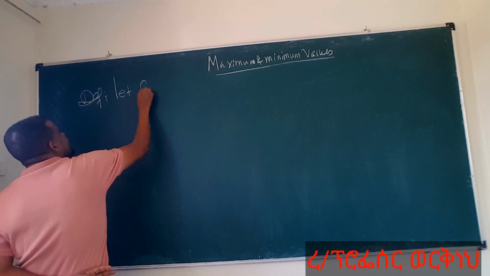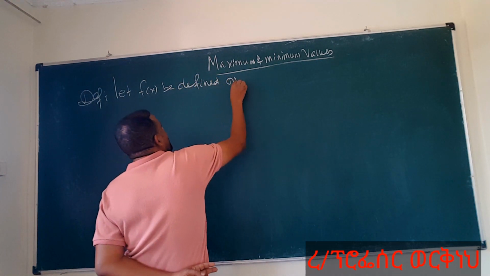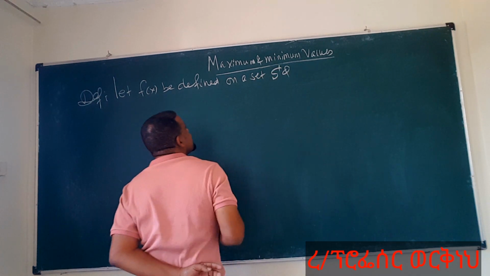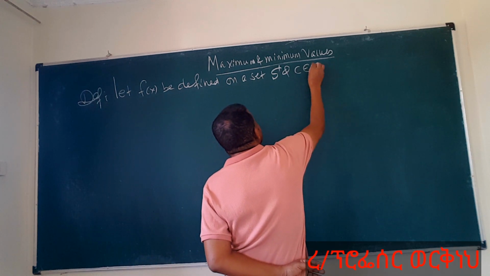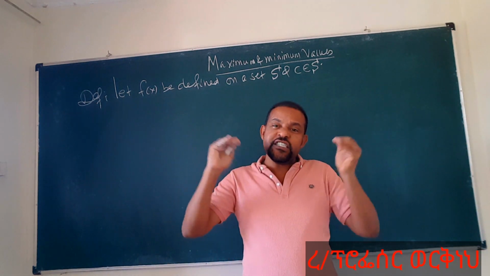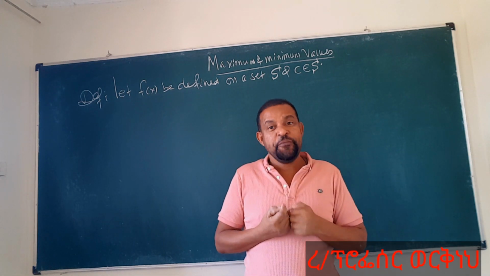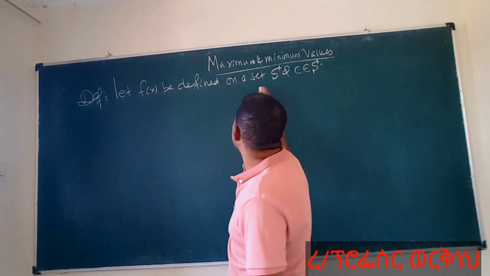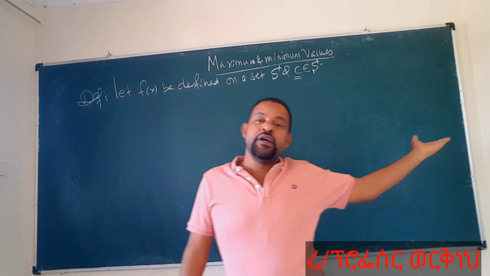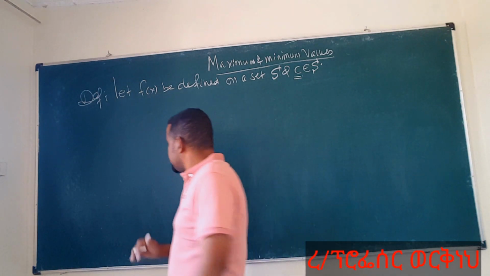Let f of x be defined on a set S, and a number c is coming from this S. Then this function is defined on a set S, the set we chose where the function is defined, which is S, and we took a number c from S. So c is a number coming from the domain of the function f, particularly from S. Good.